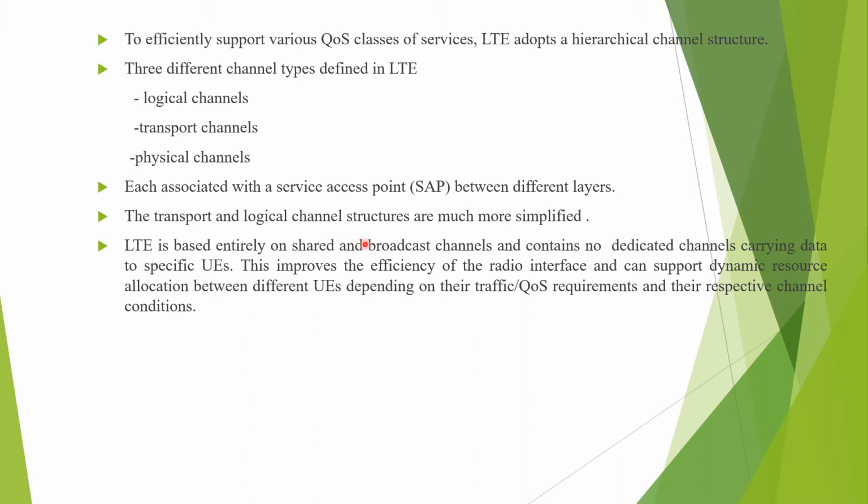The transport and logical channel structures are much more simplified. LTE is based entirely on shared and broadcast channels and contains no dedicated channels carrying data to specific user equipment. This improves the efficiency of the radio interface and can support dynamic resource allocation between different user equipments depending upon their traffic and quality of service requirements and also their respective channel conditions.